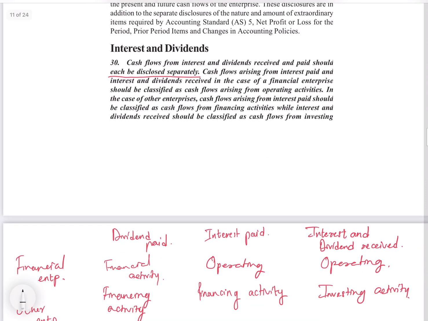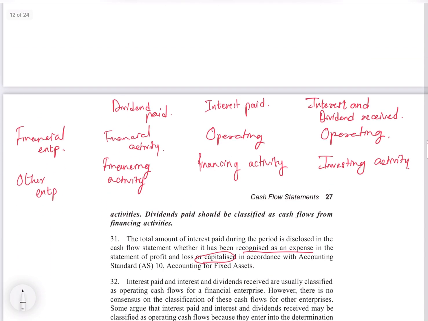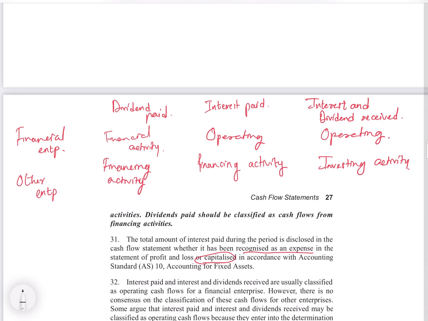Interest and dividends. Now when they speak of interest and dividends, the question comes where to present. If it is a financial enterprise, when I say financial enterprise, what does it mean? Their main business is to borrow and lend money.